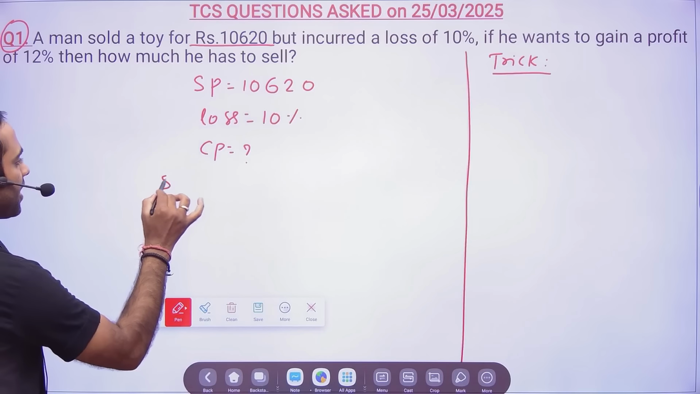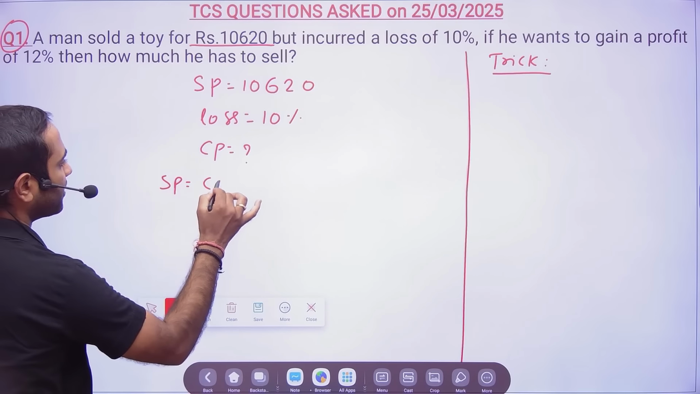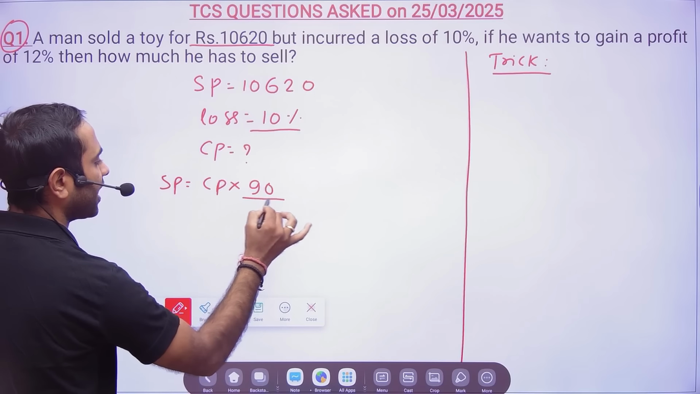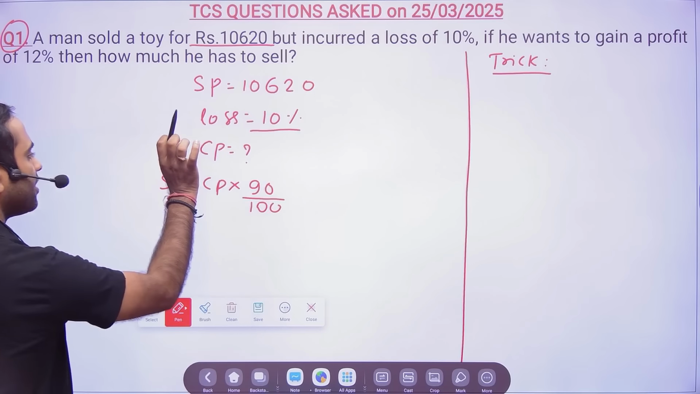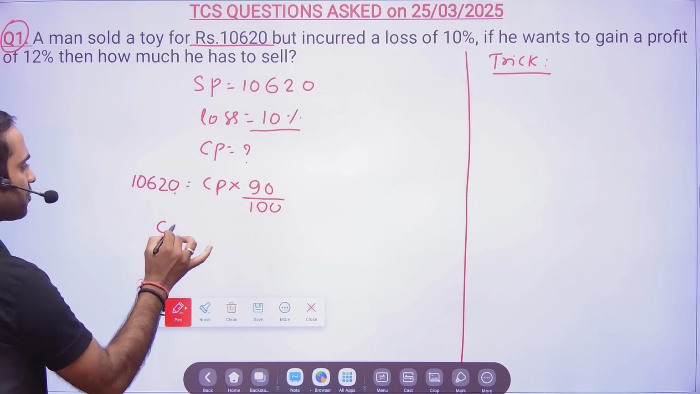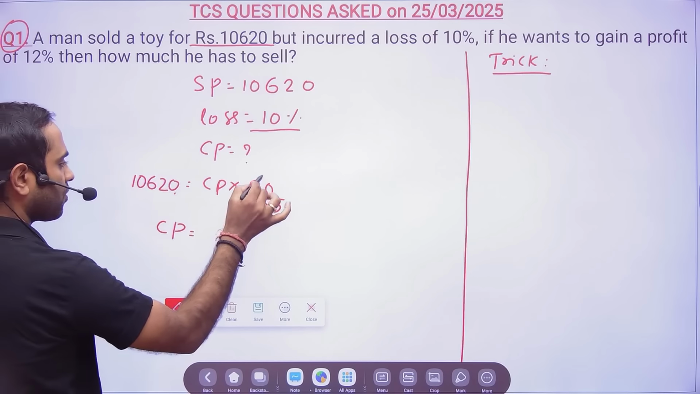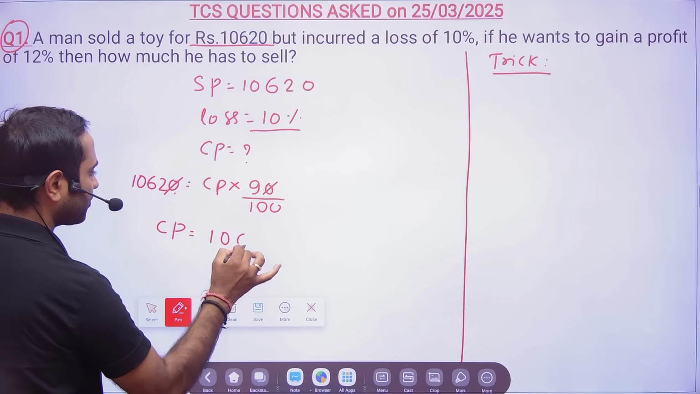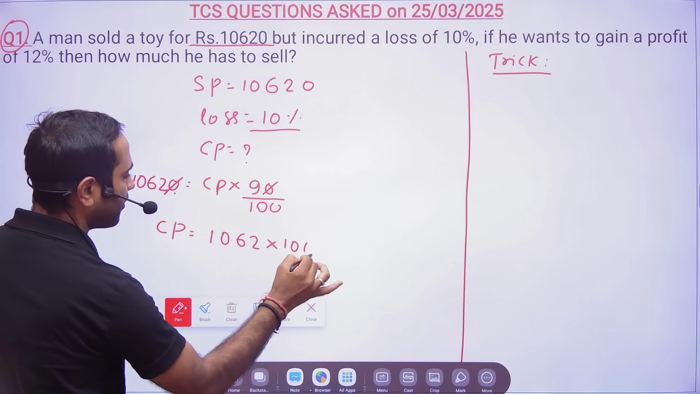So selling price will be equal to cost price into 100 minus percentage of loss. So 100 minus 10 will be 90 divided by 100. Selling price is already given, 10,620. So your cost price will be equal to, so this and this cancelled, 1062 into 100 divided by 9.